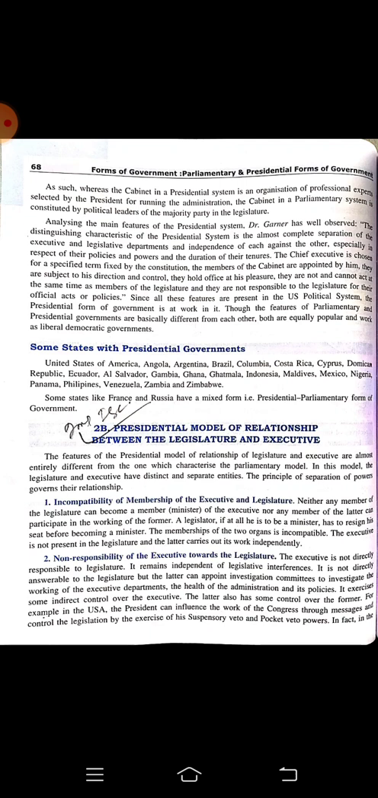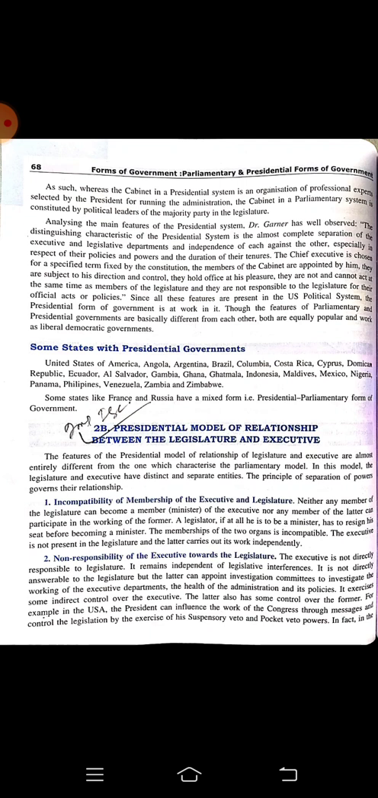Next, there is the presidential model of relationship between the legislature and executive. We have already discussed these points before, like incompatibility of the membership of the executive and the legislature. As I was explaining, the members of the executive are not going to be the members of the legislature. This is the incompatibility. Then, non-responsibility of the executive towards the legislature. This also I have already explained to you.